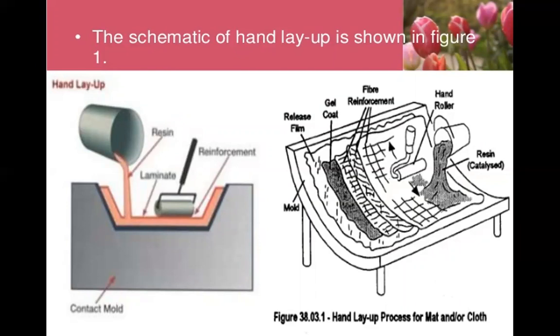These are the equipments used in the hand layup. First one is a brush, second one is a roller, or you can also use the spray gun. Layer build up gives the thickness of the article. So the layers are to be drawn to give the thickness of the article. This is a schematic diagram of the hand layup as shown in the figure. This hand layup process for the mat or for the cloth is mainly used for thermoset resin, with reinforcing mat fiber.